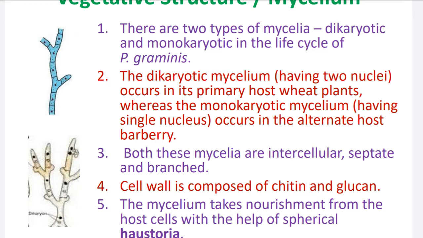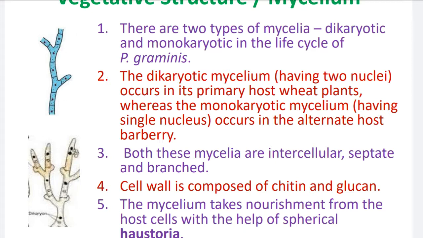So there are 2 types of mycelia in Puccinia graminis. One is dikaryotic, which occurs on the primary host wheat, and the other is monokaryotic mycelium, which occurs on the alternate or secondary host barberry.